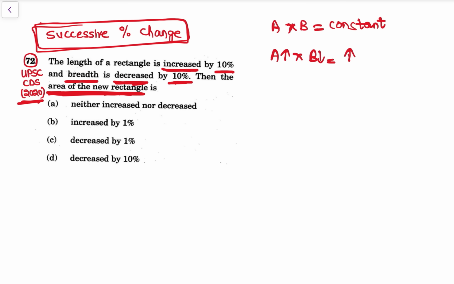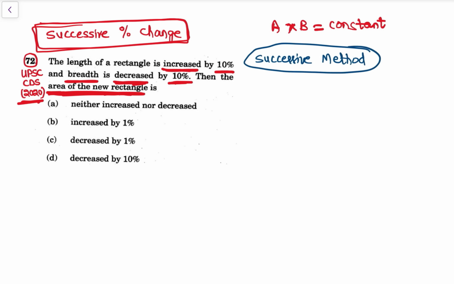हो सकता है ये भी इंक्रीज हुआ, हो सकता है ये भी डिक्रीज हुआ, हो सकता है ये कांस्टेंट भी रहे. So now for this kind we will use successive percentage change because there will be an overall change in percentage. That is successive percentage change. Formula is, please note down the formula, then we'll solve the question. Successive method, that is a plus b plus a into b upon 100. This is the formula. 100 और percentage, overall percentage.